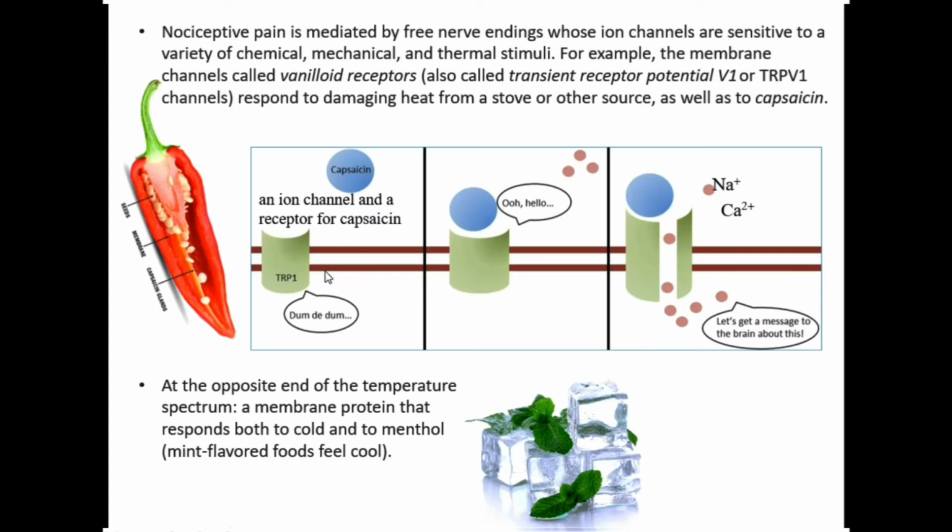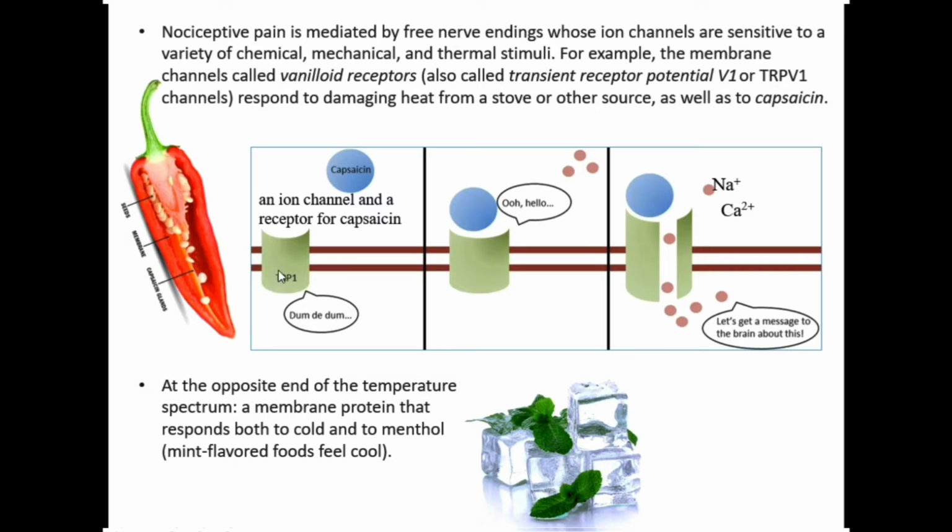So this receptor is responsible for pain, but it also responds to damaging heat from the stove or another source, as well as capsaicin, a molecule which, for example, is in the chili pepper too.